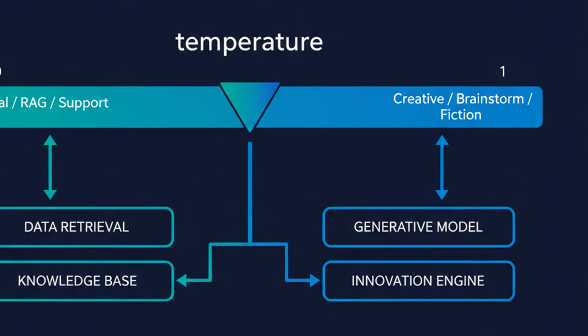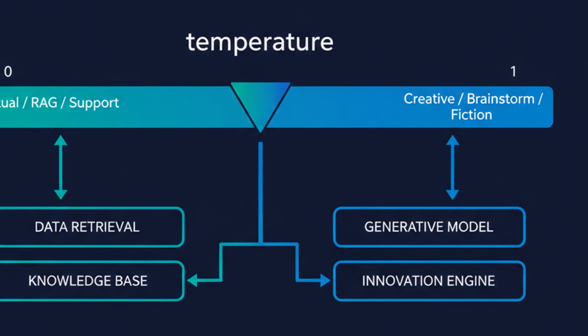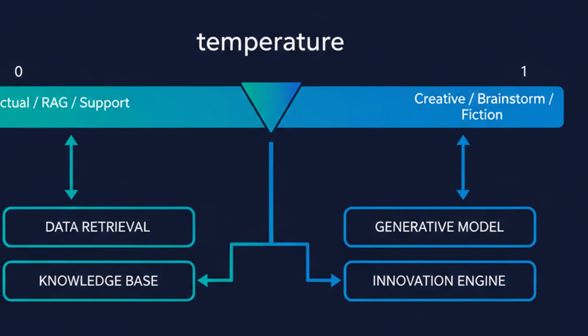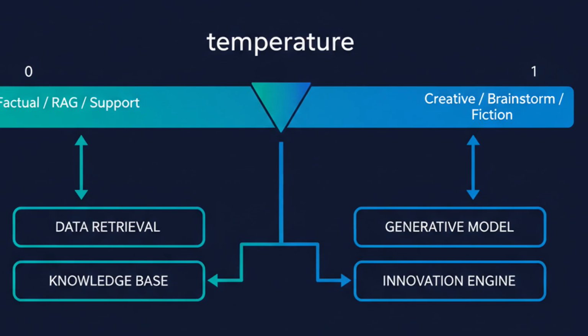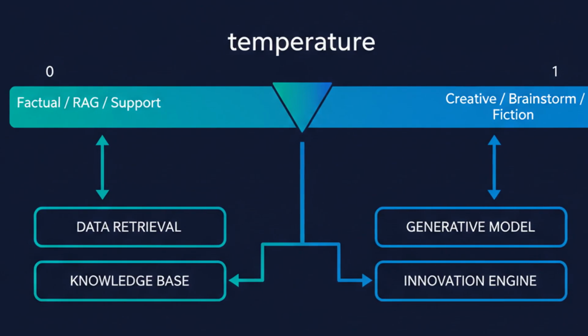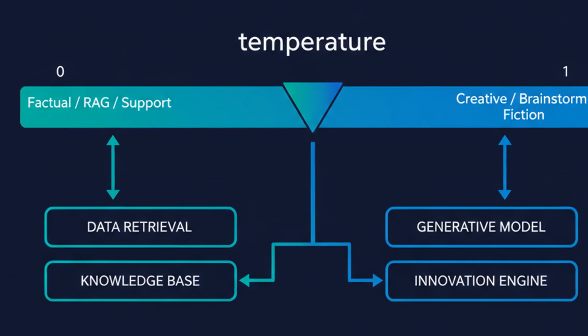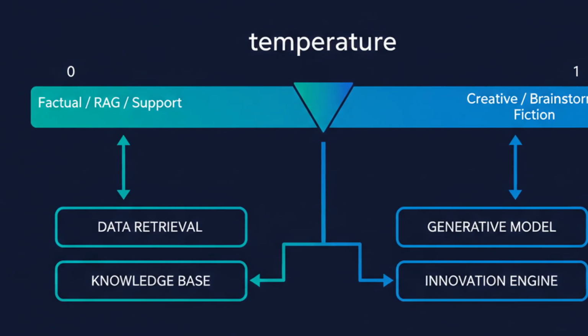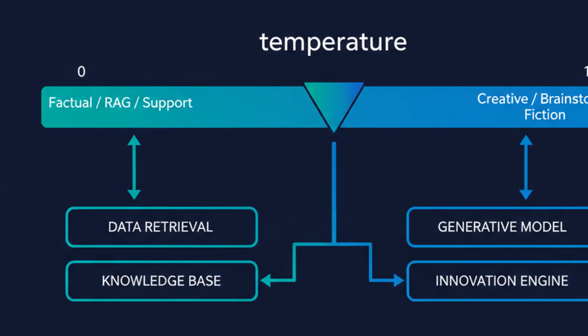Quick nuance: hallucination isn't always bad. If you're writing fiction, brainstorming product names, or generating creative variations, making things up is the whole point. The skill is matching the temperature and the guardrails to the task. Factual lookup, lock it down. Creative work, let it roam. The mistake is using one configuration for everything.